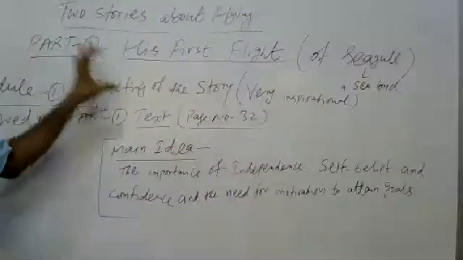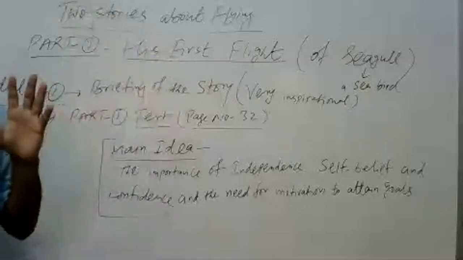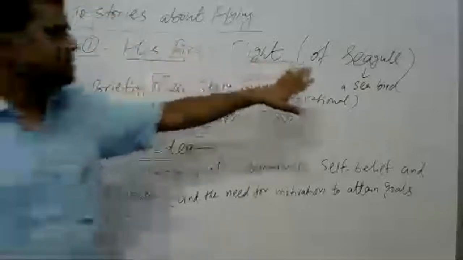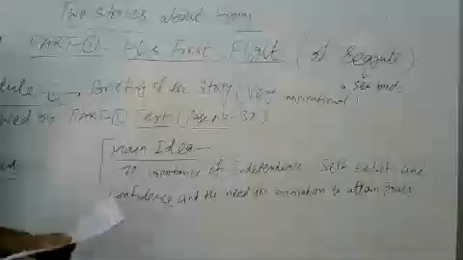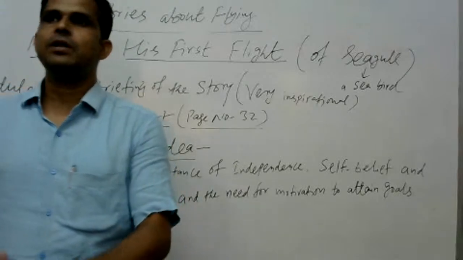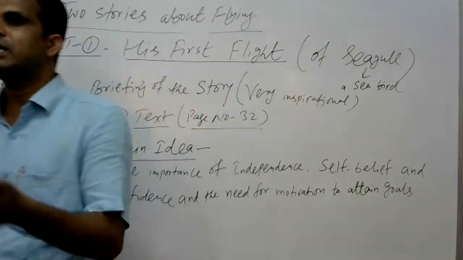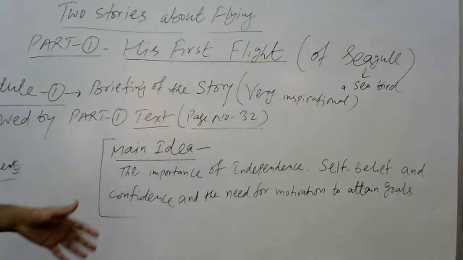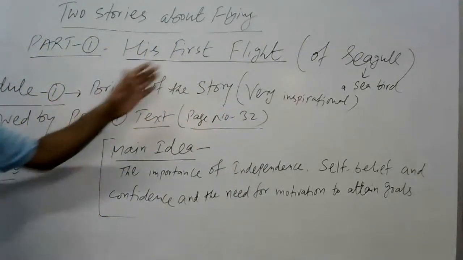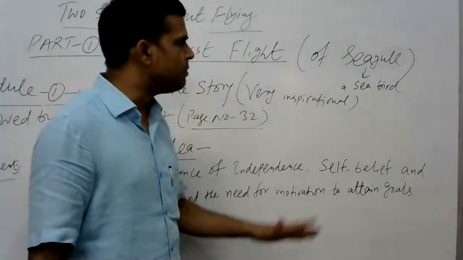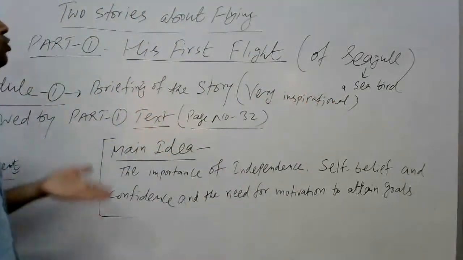Today in part 1 we are going to discuss a sea bird, which we call a seagull. In what way has he learned to fly with the help of his wings? But the title is very interesting to know. It's the first flight. For example, you have traveled in an aeroplane, and you write about your experiences. In the same way, a seagull, a newly born baby, learns how to fly.